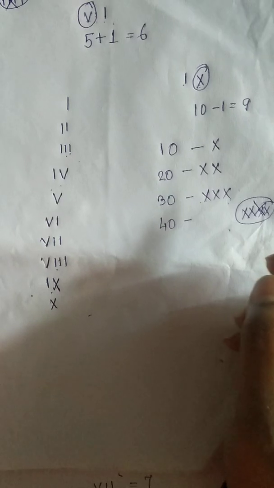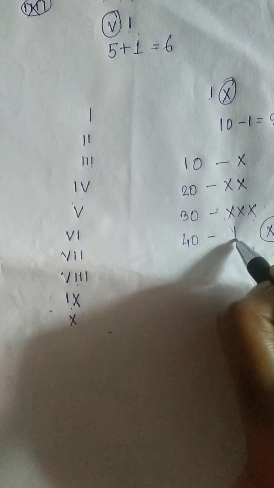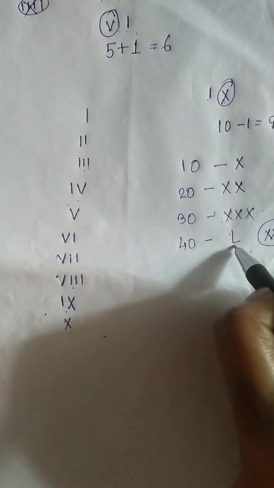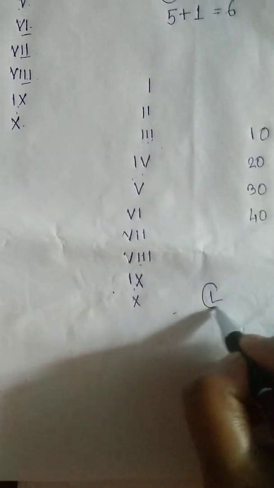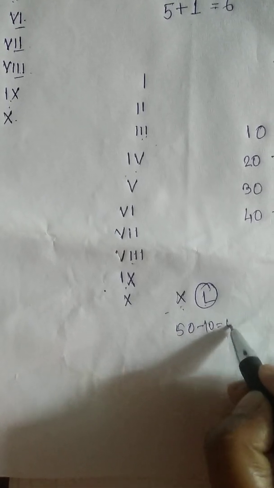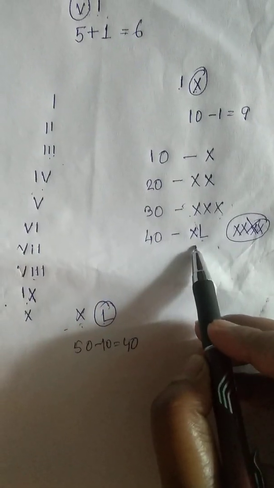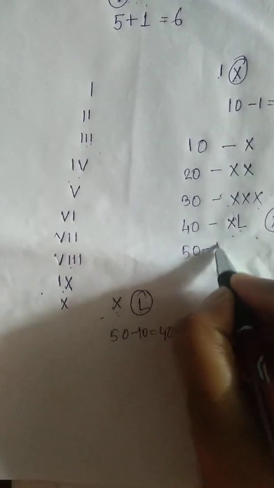So here what we will do for 40, we have to take the larger number, so we take 50. So 50 means L. 50 minus 10, X means 10, so 50 minus 10 will be how much, students? 50 minus 10 will be 40. So we have written X before L. X before L means 40. Now 50 means L.